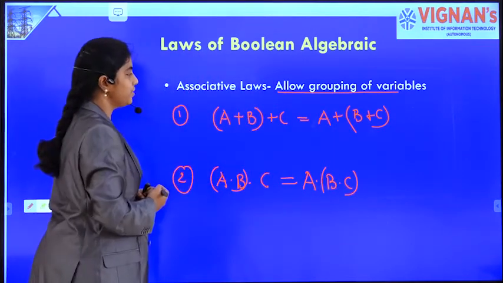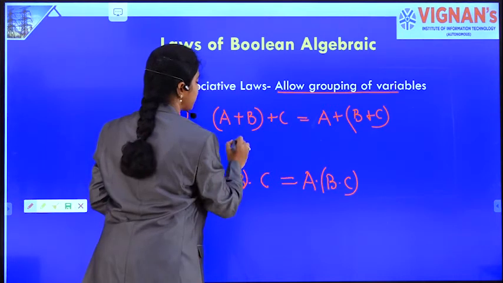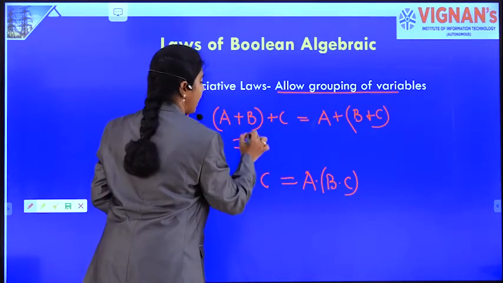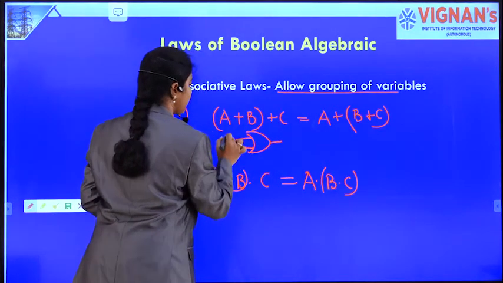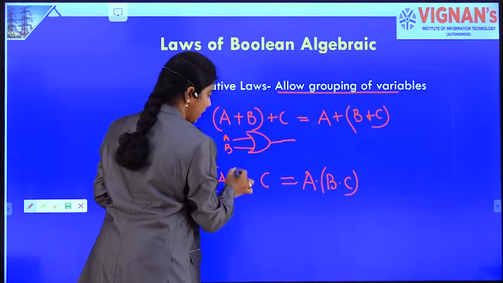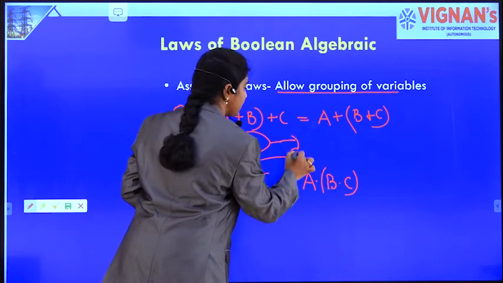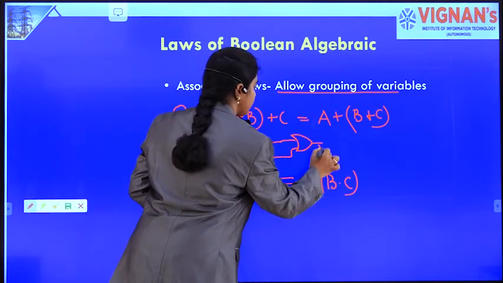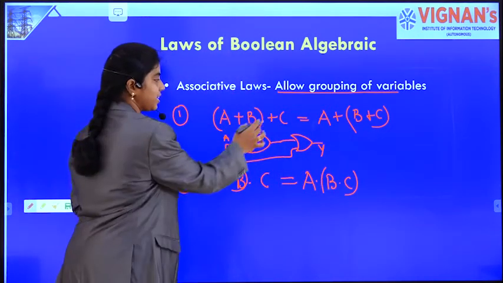In this expression, to implement it, A and B are ORed, and this combination is ORed with C. This gives an expression Y. Let's take the expression as Y.